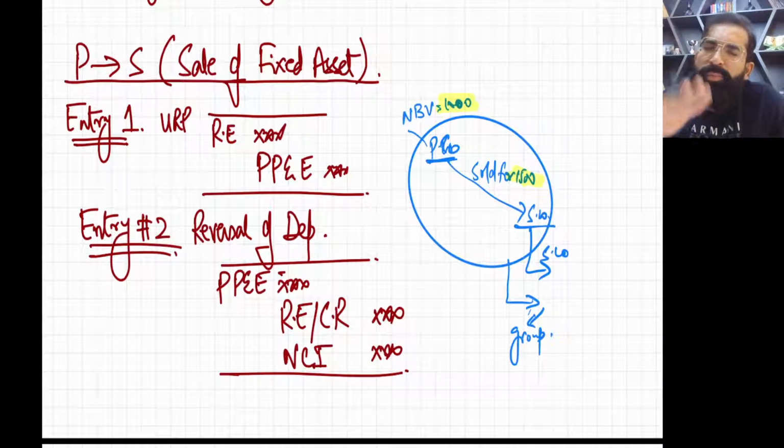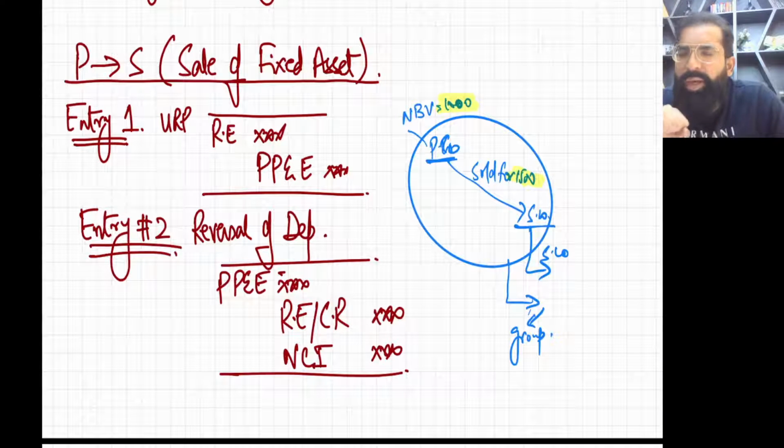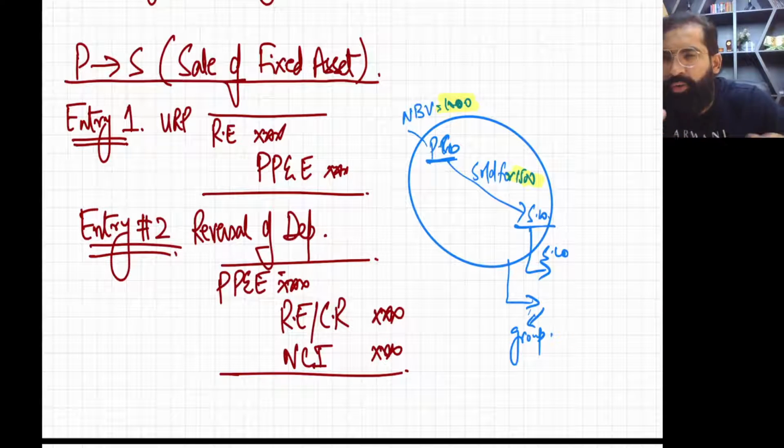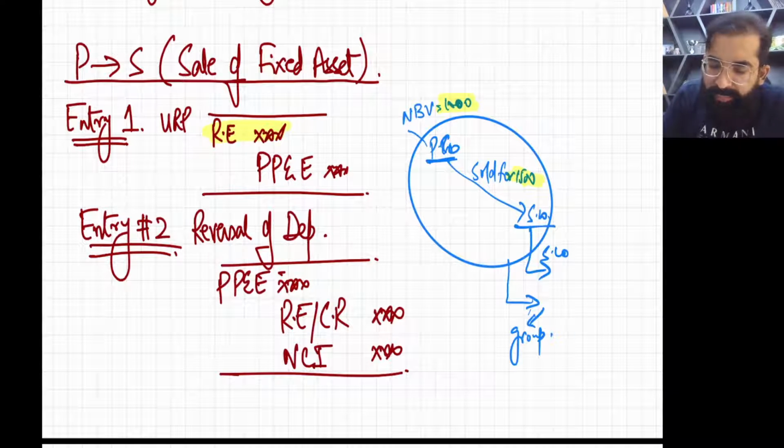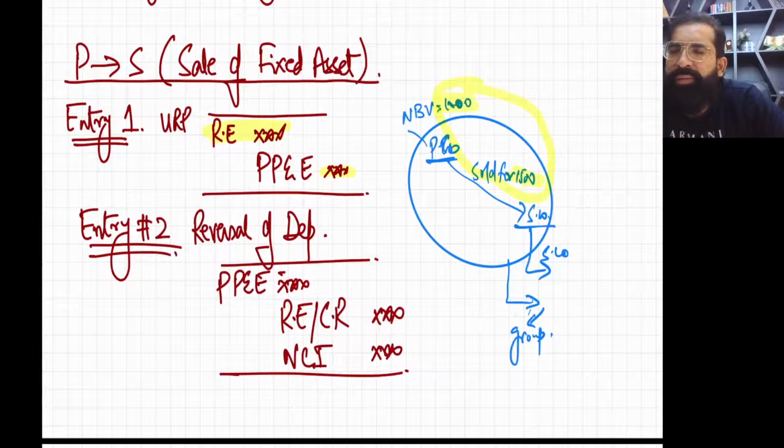So when we are going to remove it, the parent company's profits will go down, and when parent company's profits will go down, parent company's retained earning will go down, and consolidated retained earning will also go down. So retained earning debit and PP credit. So this is the first thing. First of all, remove the URP from P company's P&L. This is the first step of this P2S sale of fixed asset.